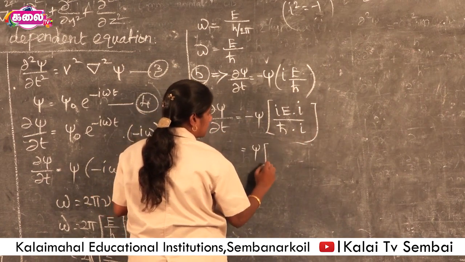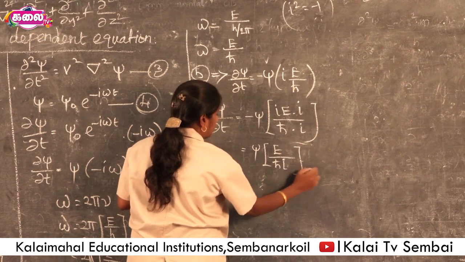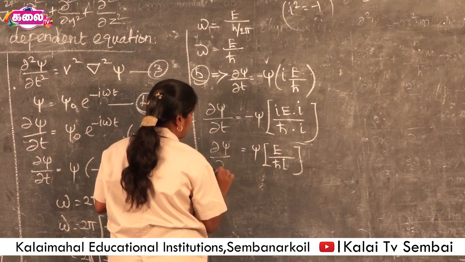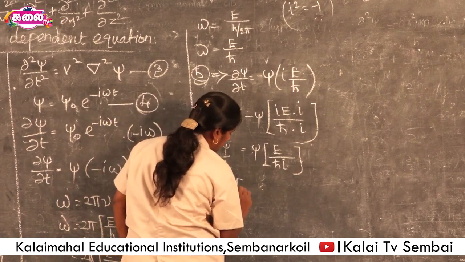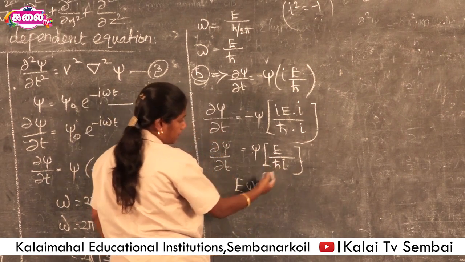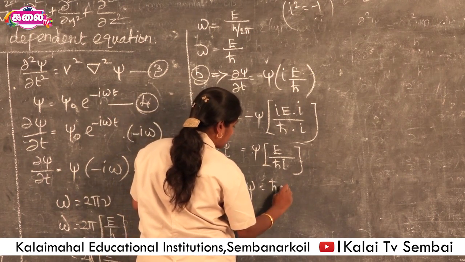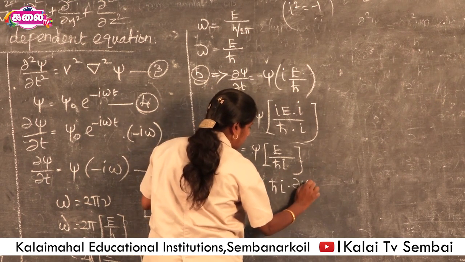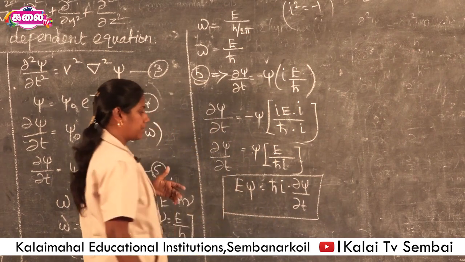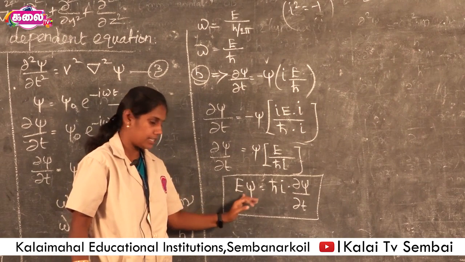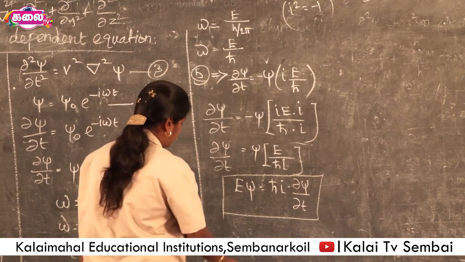So ∂ψ/∂t = ψ E divided by h cross i. From this equation, Eψ is calculated. So Eψ equals h cross i goes to this side as a reciprocal. So we have Eψ = iħ ∂ψ/∂t. This is the energy function of the wave.